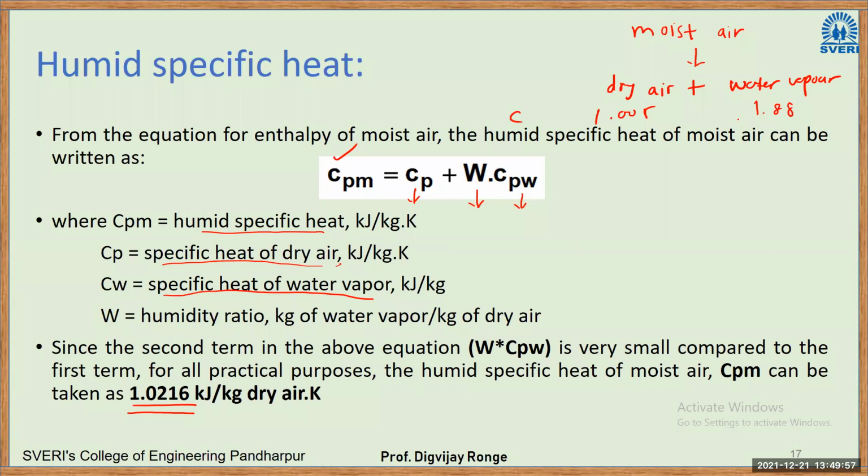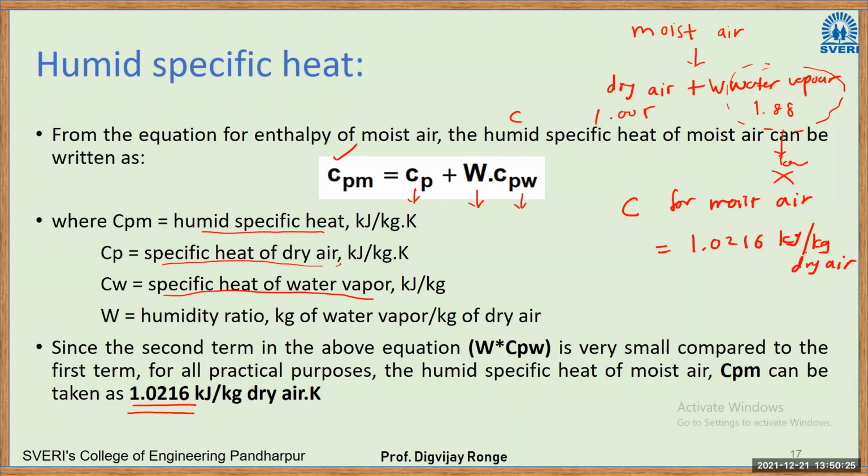And for the standard conditions, they are assuming that W times this value is very low, so that is why it is not considered. Approximately they are taking the specific heat of moist air as 1.0216 kilojoule per kilogram of dry air. So this value also you should know, so write it down.